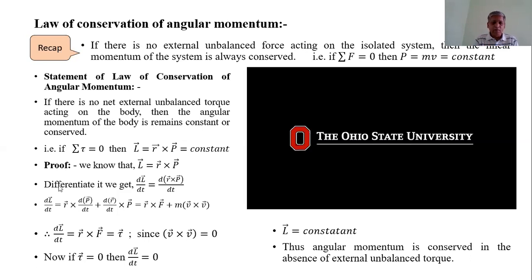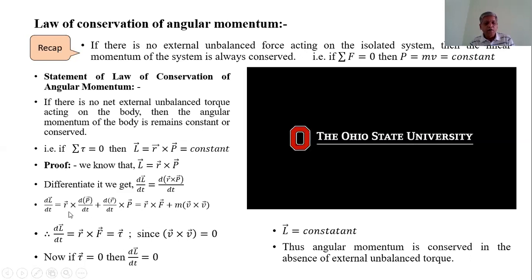That can be seen and that can be explained theoretically like this. We know that the expression for the angular momentum vector L is equal to vector r cross vector p. Now differentiate it with respect to time. We get the derivative of angular momentum with respect to time, which is equal to the derivative of vector r cross vector p with respect to time, and that is equal to vector r cross the derivative of momentum with respect to time plus the derivative of position vector with respect to time cross linear momentum, and that is equal to